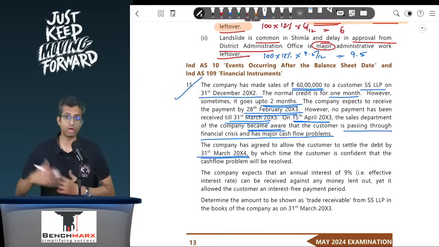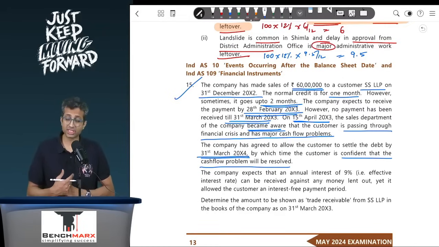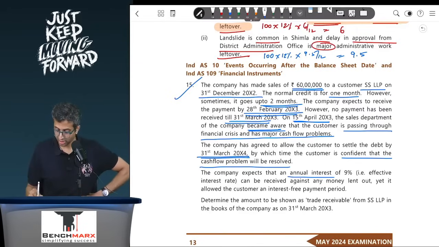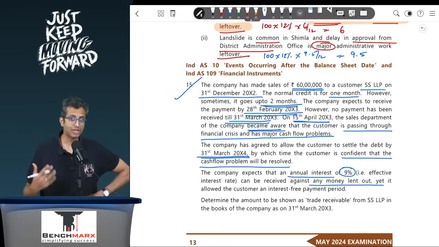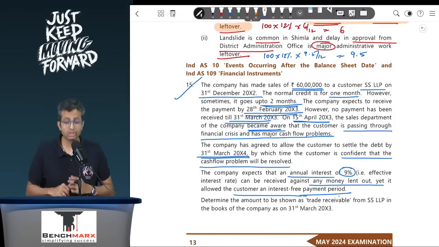The company has agreed to allow the customer to settle the debt by 31st of March 2014. So I am giving a year more, by which time the customer is confident that the cash flow problem will be resolved. So over here, you are allowing them to pay 60 lakhs, but now you are giving them a full year's time. The company expects that an annual interest of 9%, that is effective interest rate, can be received against any money that is lent out. So that is your actual rate that you could have received, yet it allowed the customer an interest-free period. Probably you are giving them more time to ensure collection, and hence 60 lakhs to be received after 1 year from 31st March 13 is not the same as 60 lakhs received or receivable today.